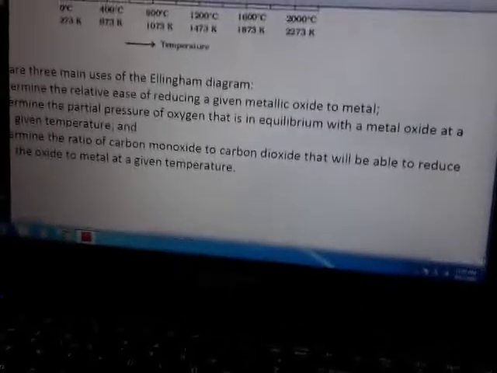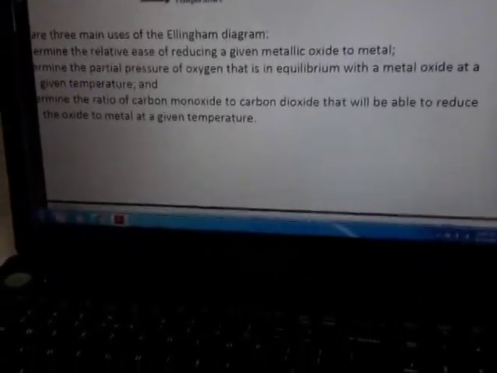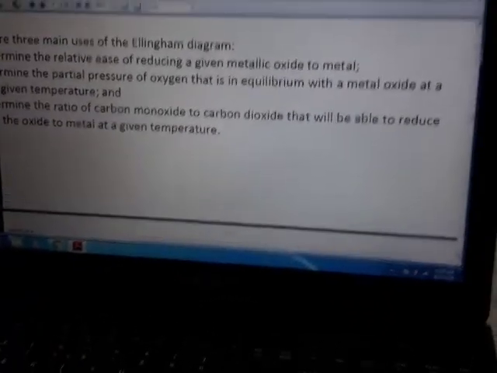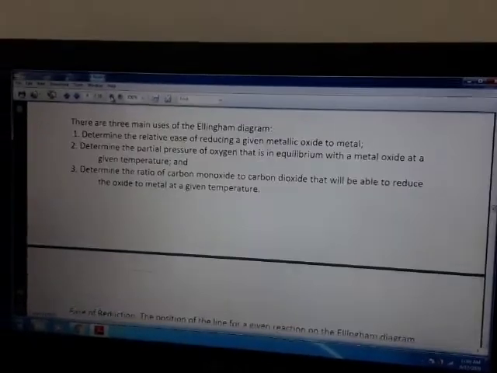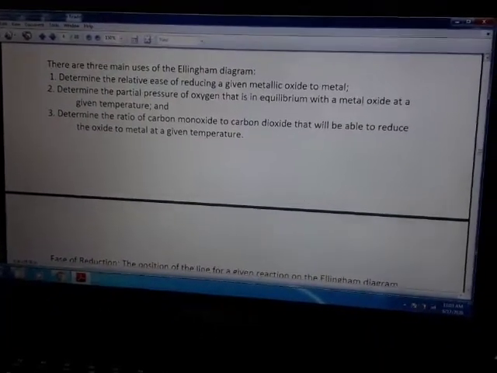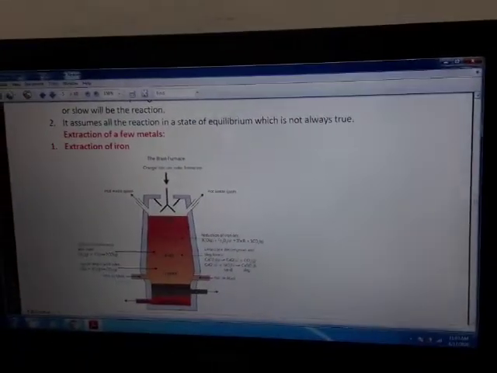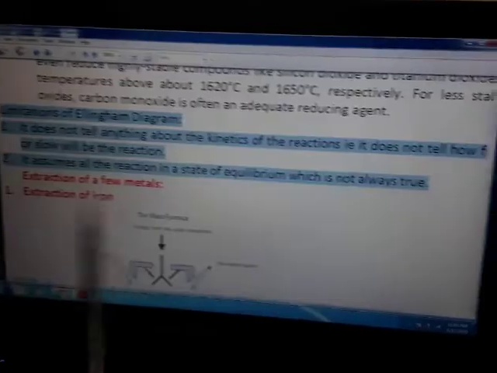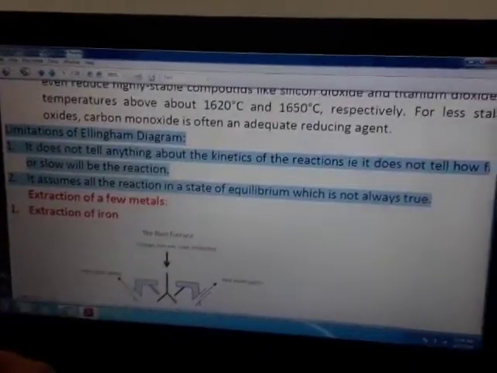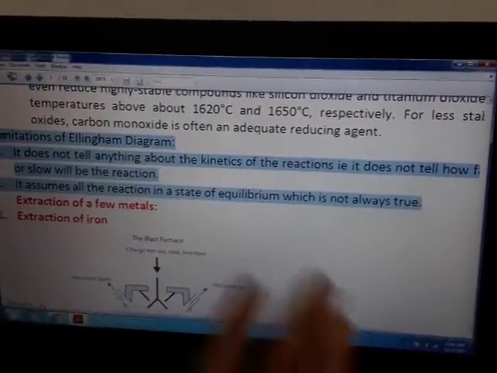But Ellingham diagram also comes with a few problems, with a few limitations. And what are those limitations? You may be put some 2 marks question on this particular concept. Now children, limitations of Ellingham diagram. It has 2 very big limitations.